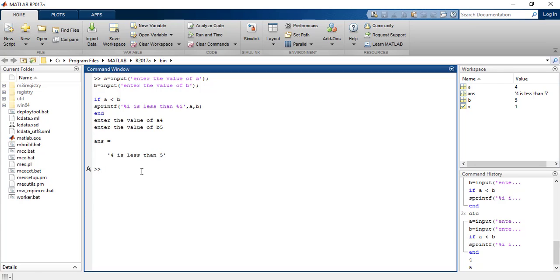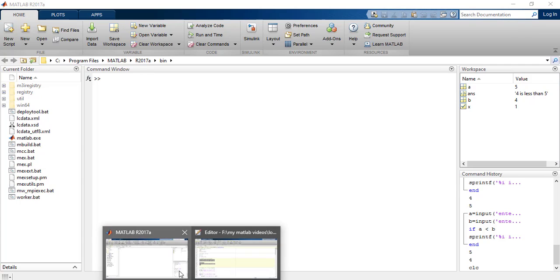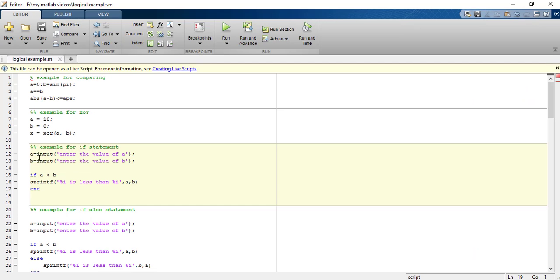In case we had entered the value of A like this, it will not go into this body because this condition is false. So it will not go into this block and will come directly out of it. In that case nothing is displayed, right? It was a very basic example of an if statement.